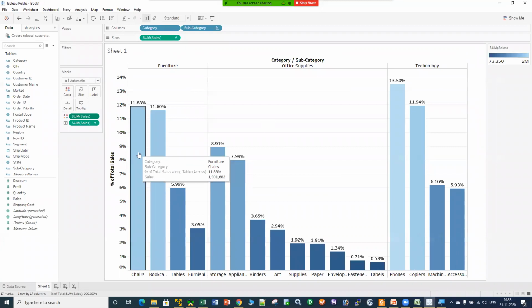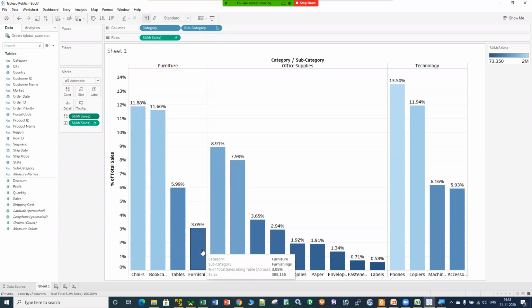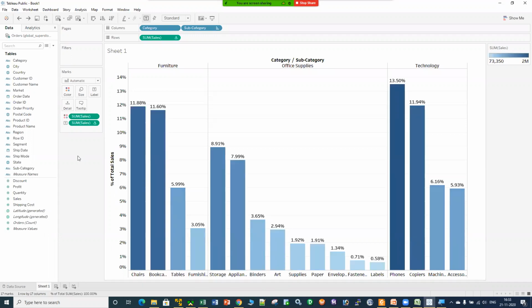So here it is reversed. The lighter the color, the more the sales is. The darker the color, the less the sales is, right? Let me press Ctrl Z so that we can go into the previous state.